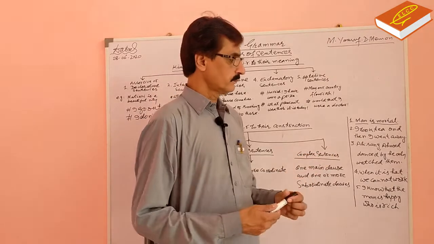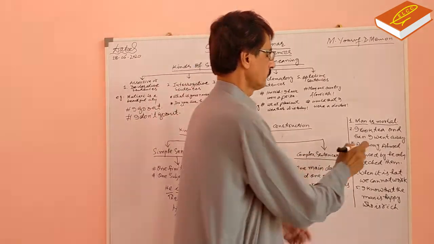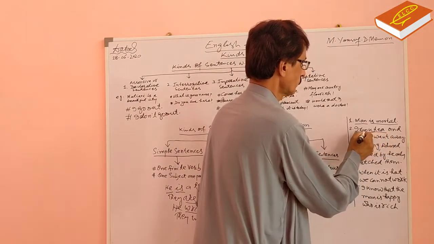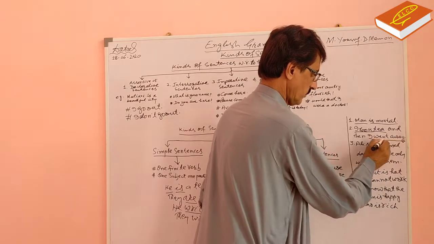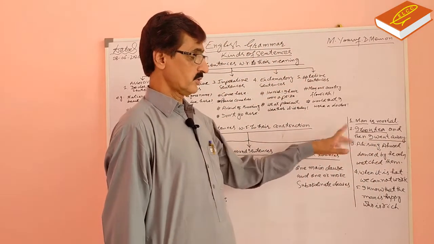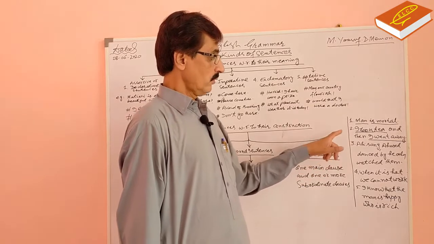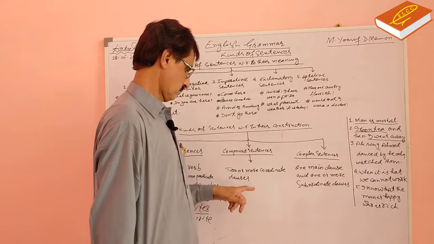I took tea, then I went away. I took tea, I went away. There are 2 sentences which are subject and predicate of their own.